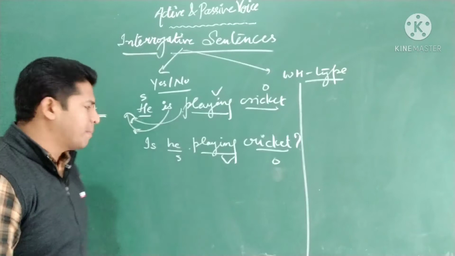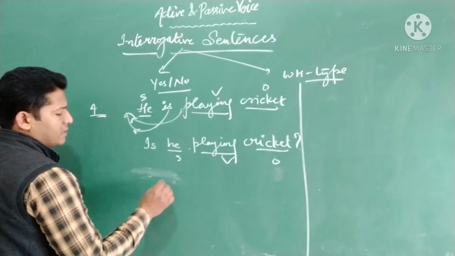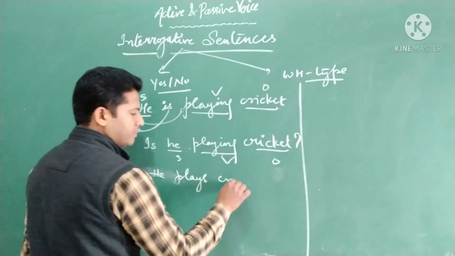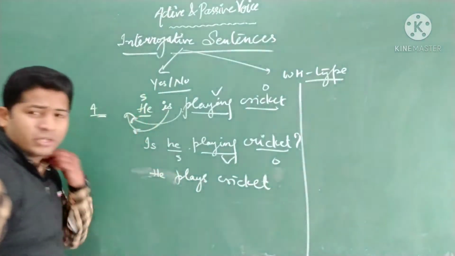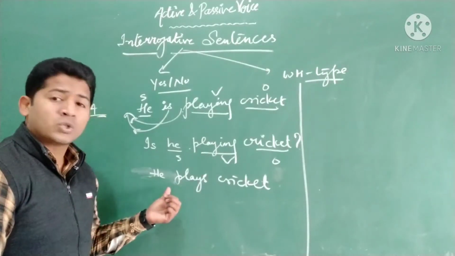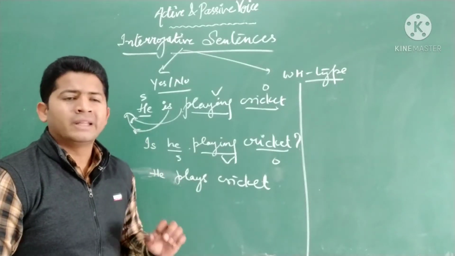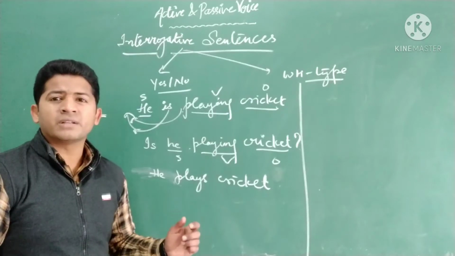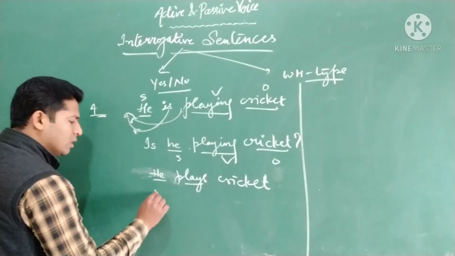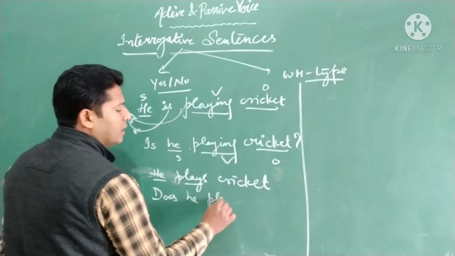Suppose there is no helping verb, let's say if I say he plays cricket. If you want to convert this sentence into interrogative, what will you do? You will have to check for the helping verb. Since there is no helping verb, we have to provide a helping verb from our side. There are three helping verbs which we have: do, did and does. Along with that, for perfect cases we have has and have. He plays cricket. Since this is third person singular, do or does? Does he play cricket?